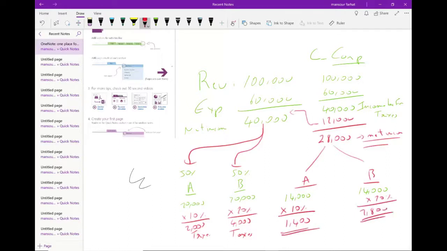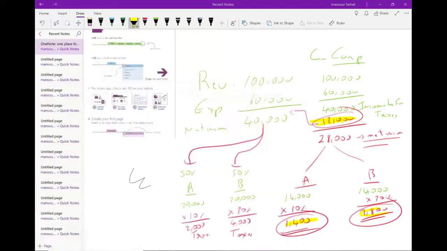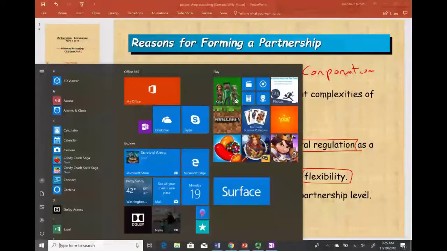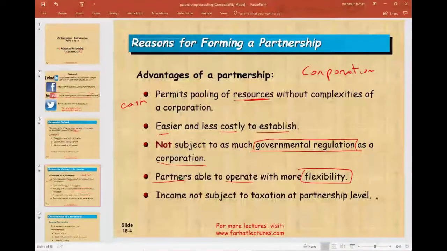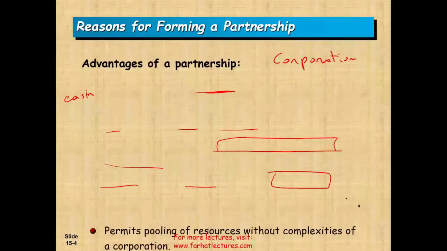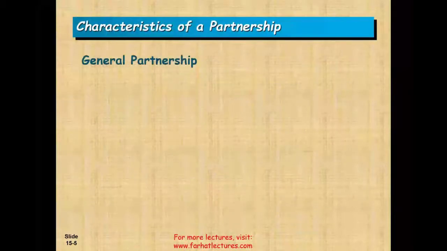So notice what happened here. The profit on this company was taxed twice. It was taxed on the corporate level right here, and it was taxed on the individual level. So this is one disadvantage of the corporation. One advantage of the partnership is the income is taxed only once. Okay, and that's an important advantage.